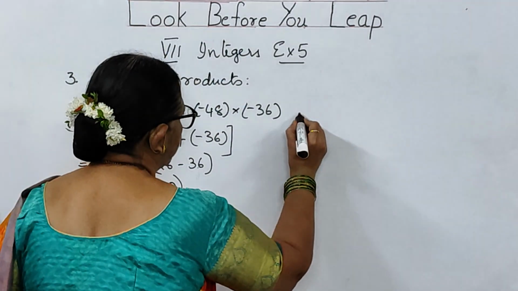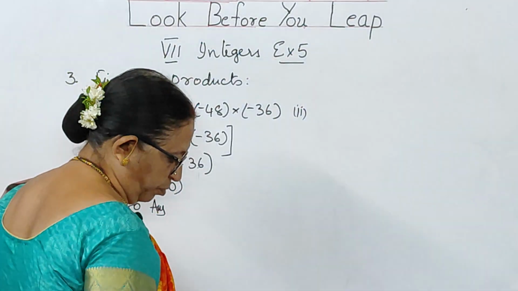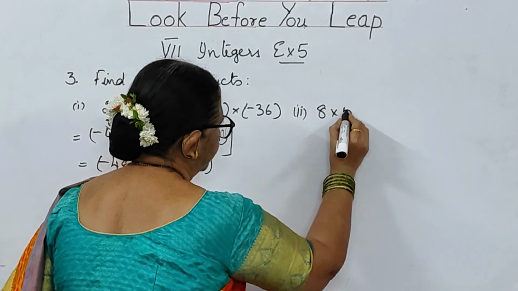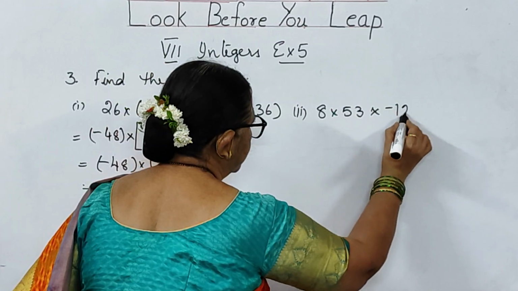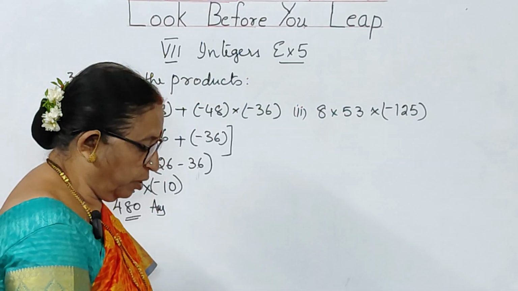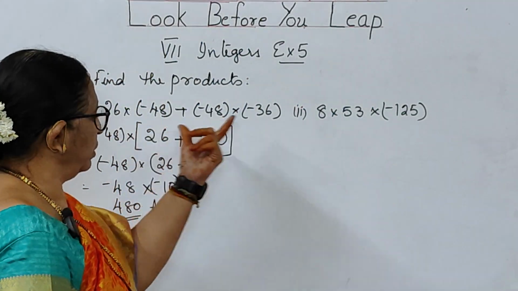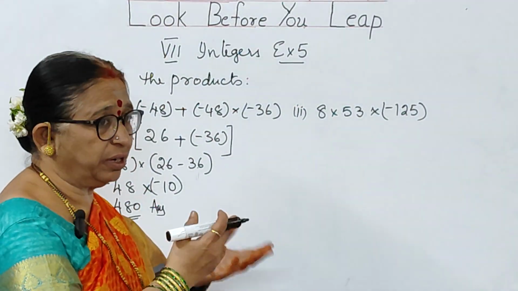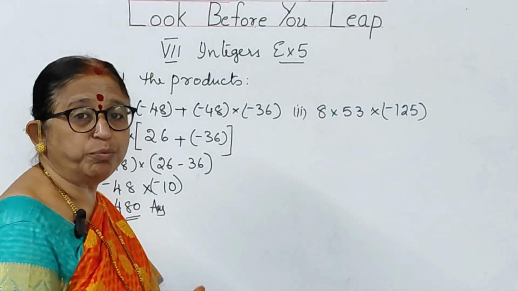Now we will do the second bit here, children. What is the second bit? Second bit is 8 into 53 into minus 125. This is the problem. See, you cannot use the distributive property like this. To make it 125 also you can split, but you have another number here, so it's not possible. So we go for commutative property.